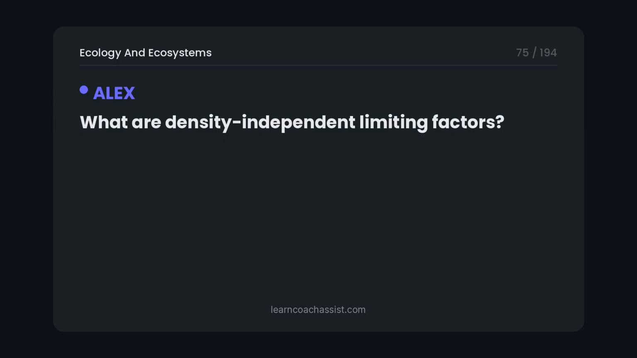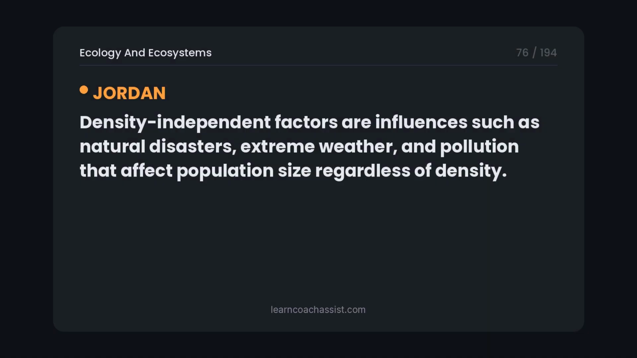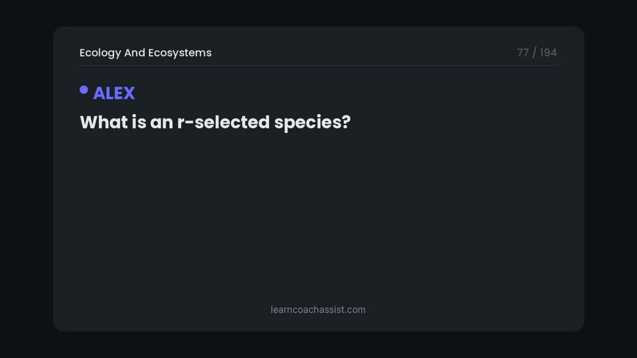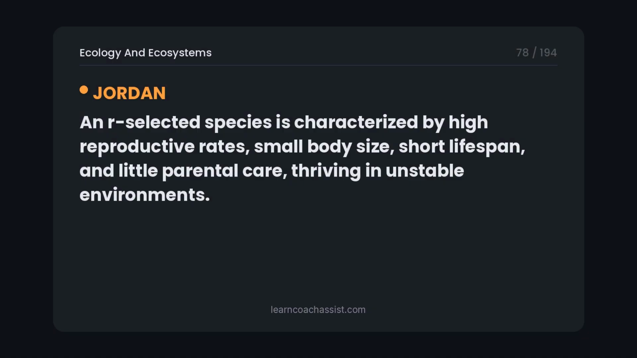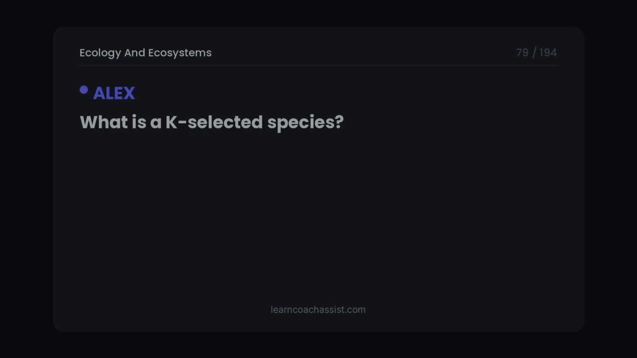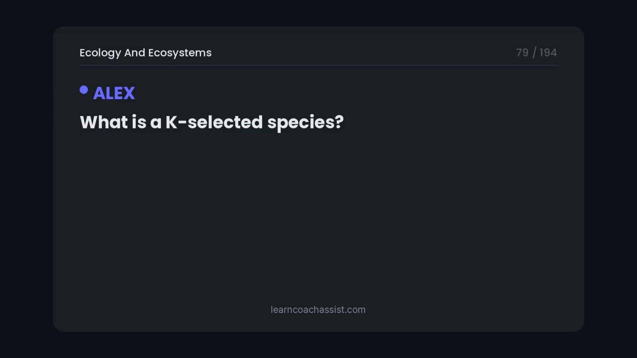What are density-independent limiting factors? Density-independent factors are influences such as natural disasters, extreme weather, and pollution that affect population size regardless of density. What is an R-selected species? An R-selected species is characterized by high reproductive rates, small body size, short lifespan, and little parental care, thriving in unstable environments. What is a K-selected species?